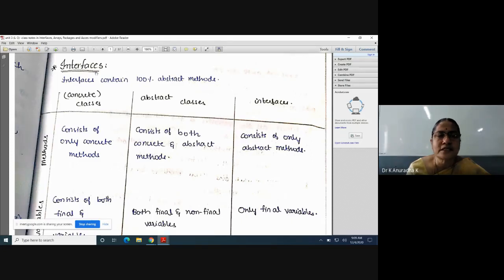Like that, if you study Java, take one concept and complete that concept. First, what is that concept and how to explain that concept. After that, try to write one program on that concept. So if you study like this, Java is a very easy language. Compared to C, Java is very easy.